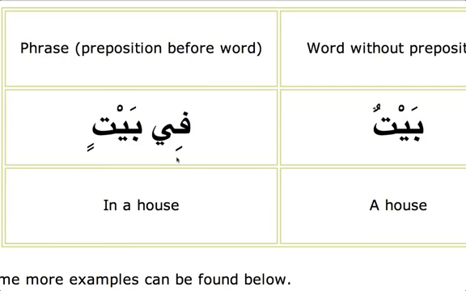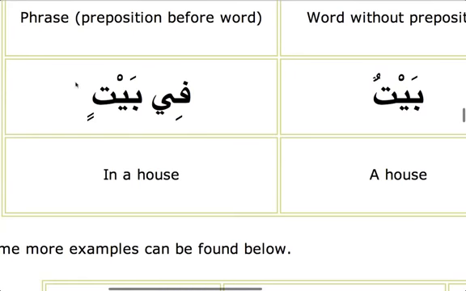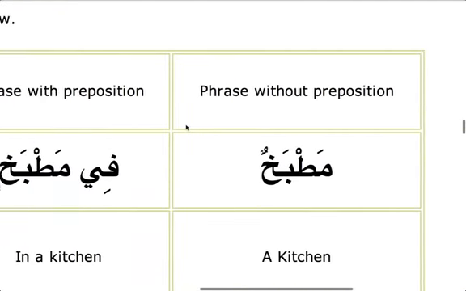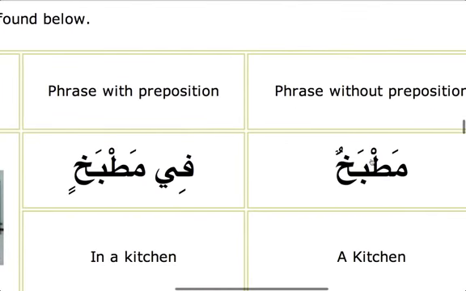This combination is called harf jar ism majroor, and together it's called a shibhu jumla. It's a part of a sentence: in a house. It can come with matbakhun too. Matbakhun means a kitchen. If you put fi here, it becomes fi matbakhin, with a kasra. Fi matbakhin is in a kitchen.